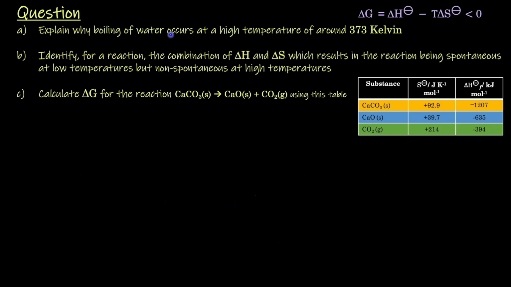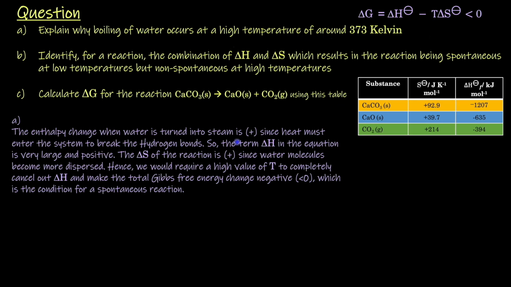Explain why the boiling point of water occurs at a high temperature of around 373 Kelvin. So we see that the enthalpy change when water transitions into the steam phase, the delta H of that reaction from H2O liquid to H2O gas, is going to be positive since it's endothermic. And similarly, the delta S for this reaction, which is the entropy change, is also going to be positive, as we are converting a liquid into a gas, so we get a more disordered state from a more ordered state.